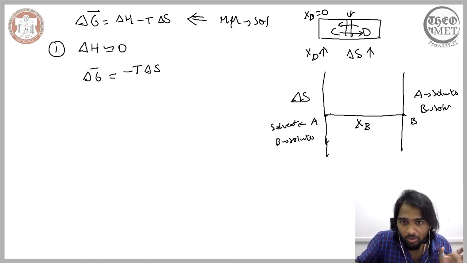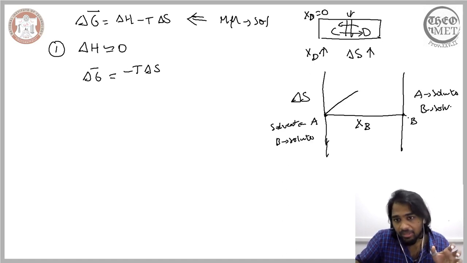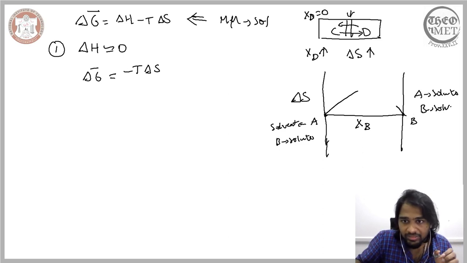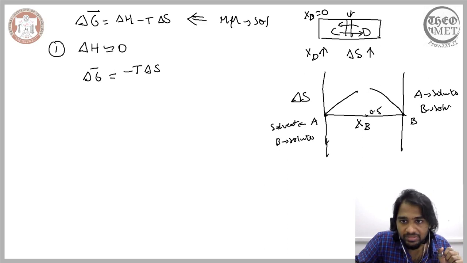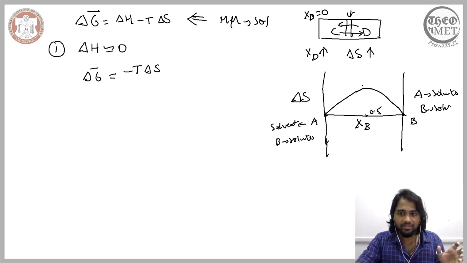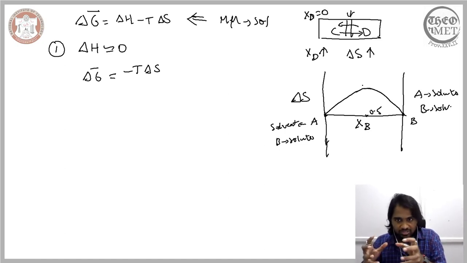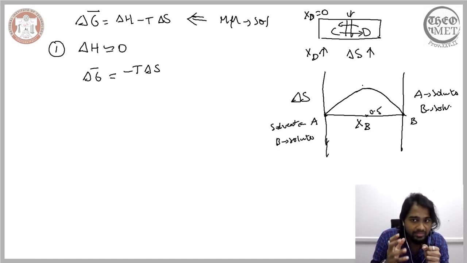Depending on the amount of alloying element you add, the entropy correspondingly increases. In the same way, depending on the amount of alloying element you add to B, the entropy correspondingly increases. And at the point 0.5, you will not be able to make any distinction between solute and solvent, and that is what will represent the peak. So this is, rather schematically, how the entropy changes when you keep on adding the alloying element.